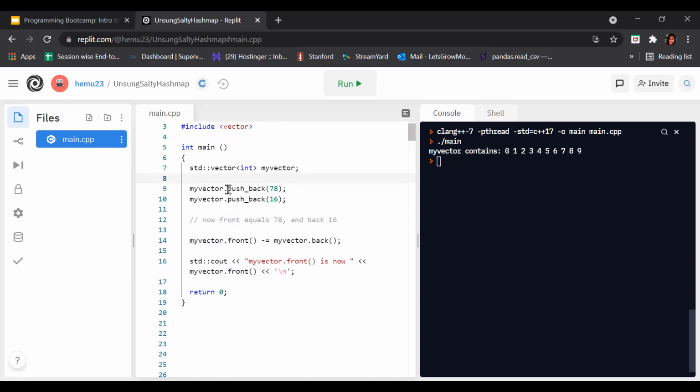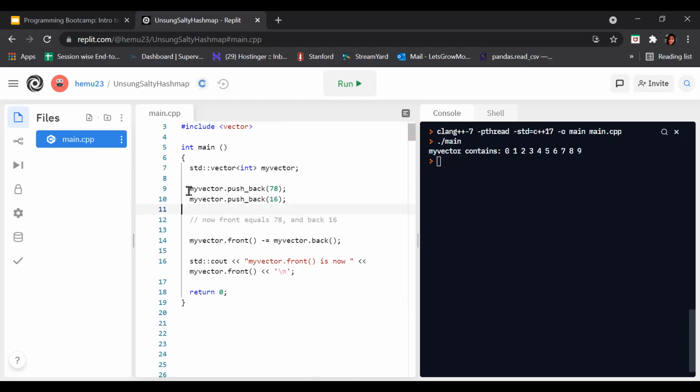Now you guys are probably wondering what push_back is. These are things you will get to know in the upcoming sessions, so no need to worry about that. Just keep in mind that push_back is used to add elements in the vector, as in an array.